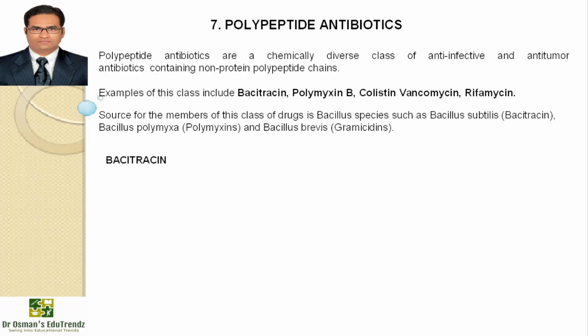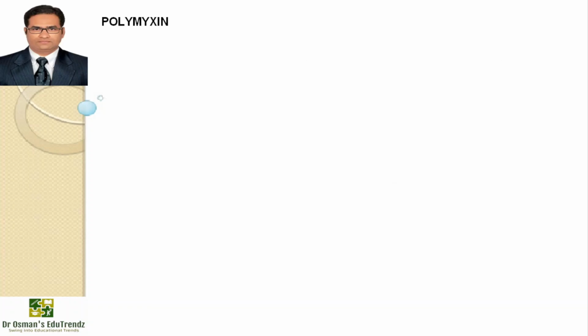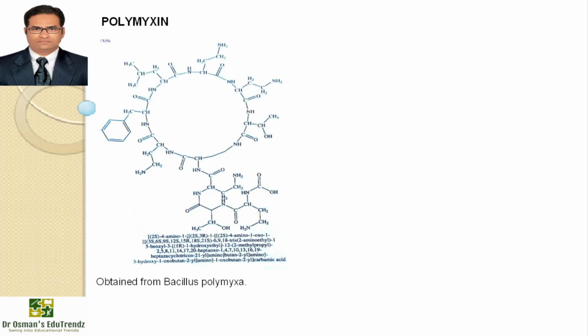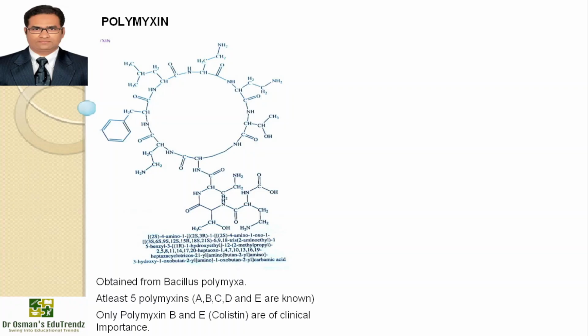Bacitracin, the first compound; the structure is on the screen. Then comes polymyxin; the structure and IUPAC name are on the screen, obtained from Bacillus polymyxa. At least 5 polymyxins are available, that is A, B, C, D and E. Only polymyxin B and E are of clinical importance.